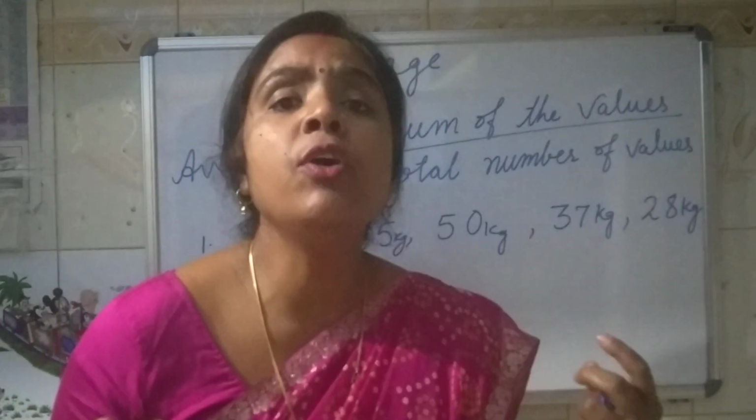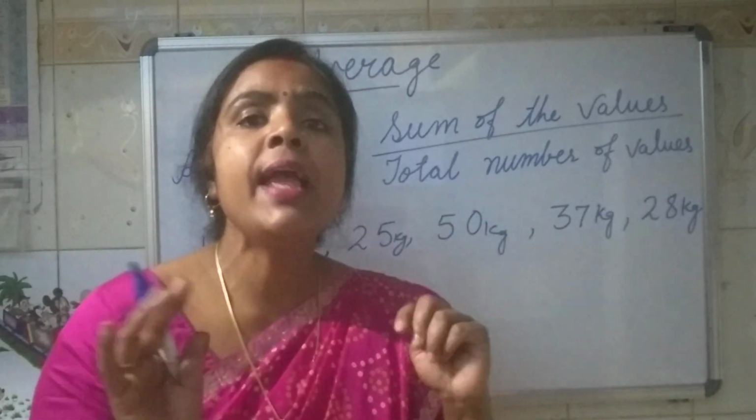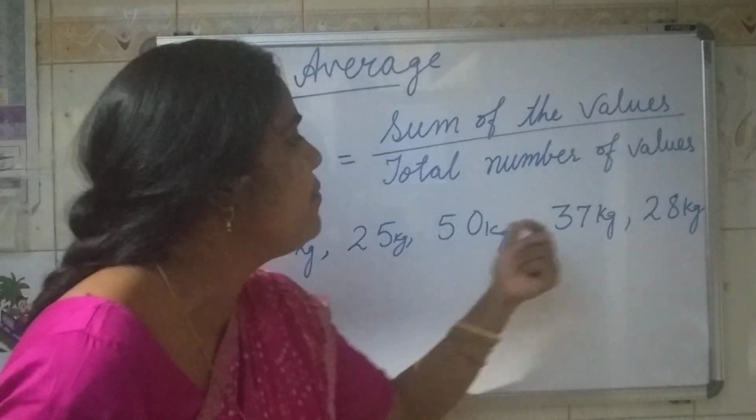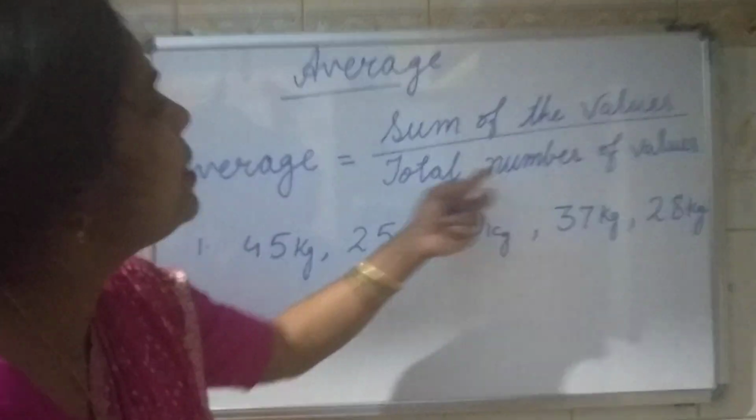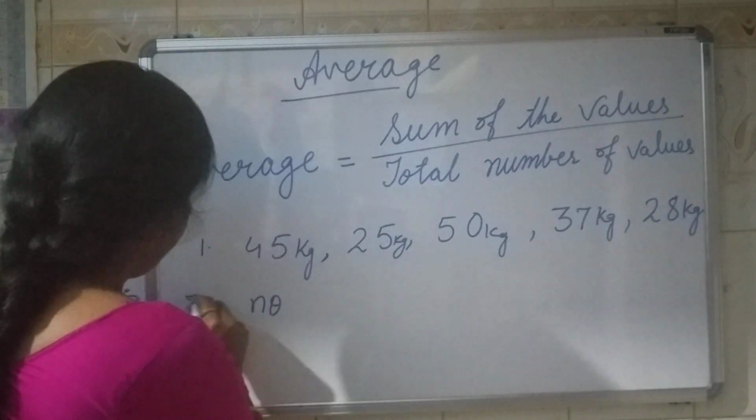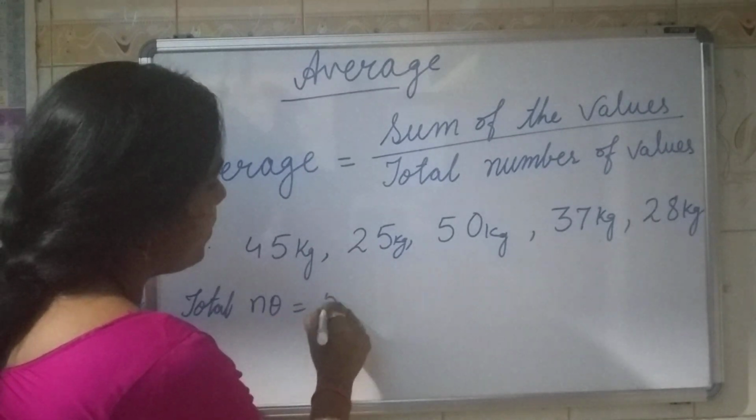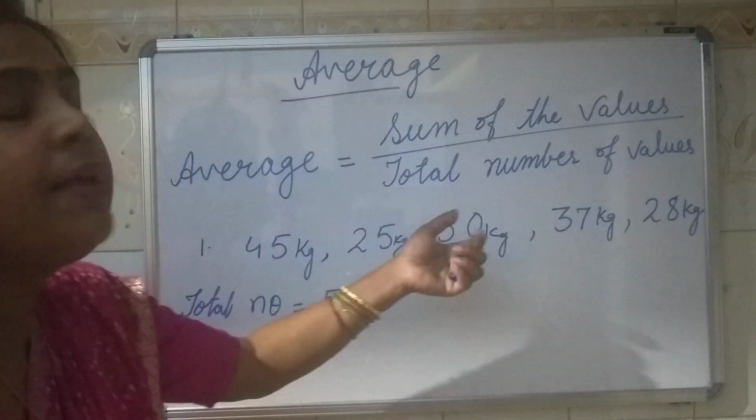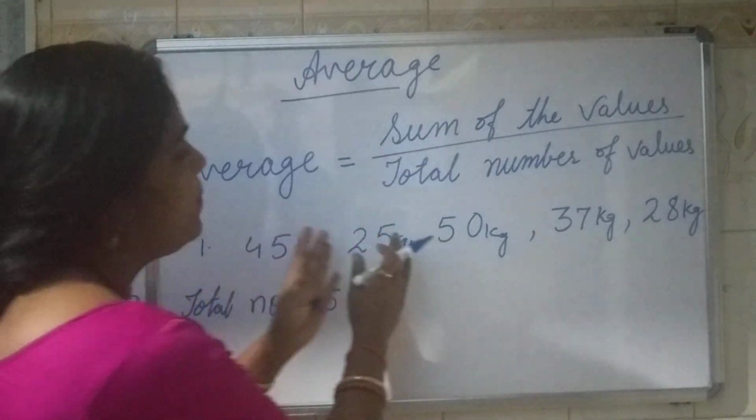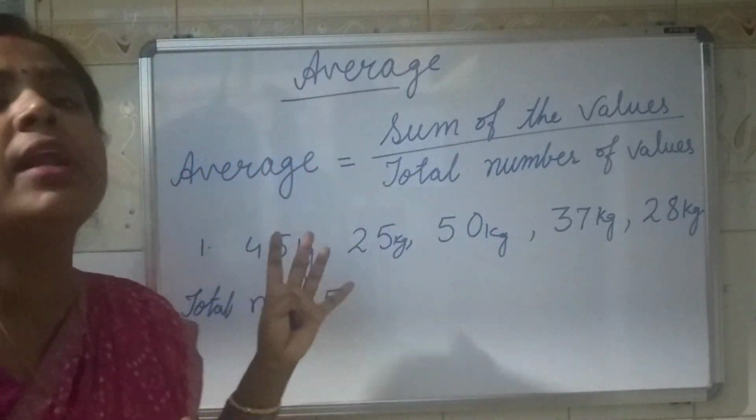And if I have to find out what is the average weight in that room, what do we have to do? The number of people is 5. 1, 2, 3, 4, 5. So total number we can write down 5. Okay. And if we have to find out the sum of the values, we have to add 45 plus 25 plus 50 plus 37 plus 28. So this is called average.